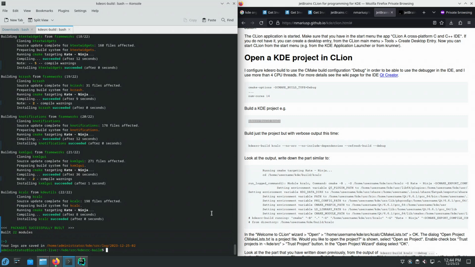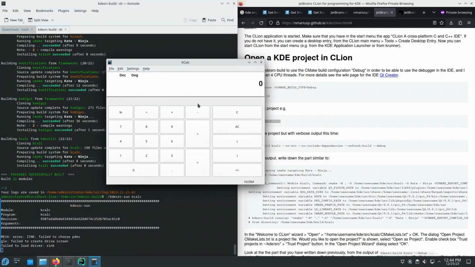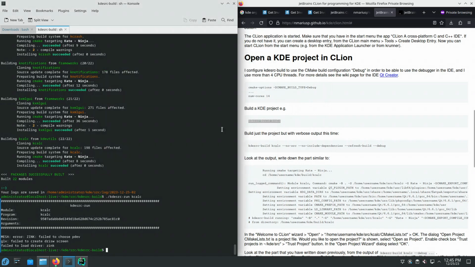Kcalc was built successfully using kdesrc-build. Let's actually make sure that it was built correctly by running it. Okay, it runs correctly. The looks could be improved by using kdesrc-build to build the KDE Git repository plasma-integration. We're not going to do this time.